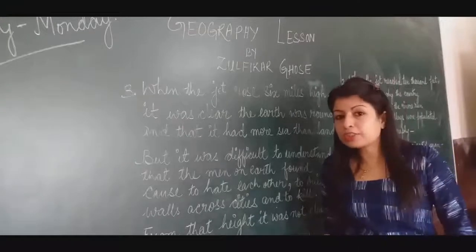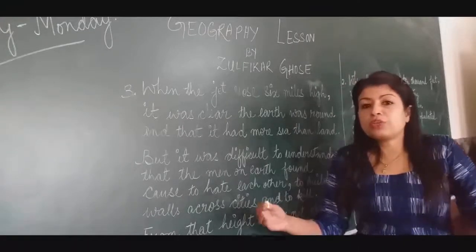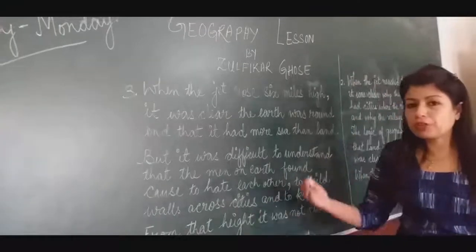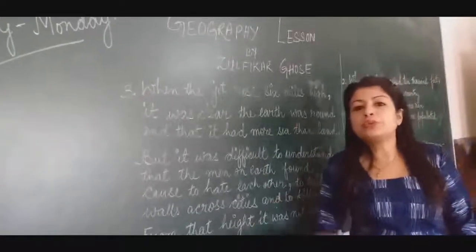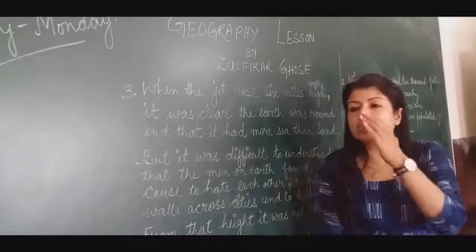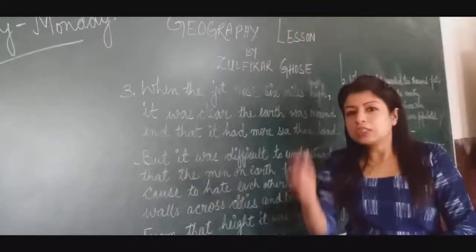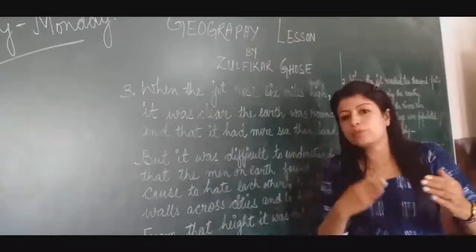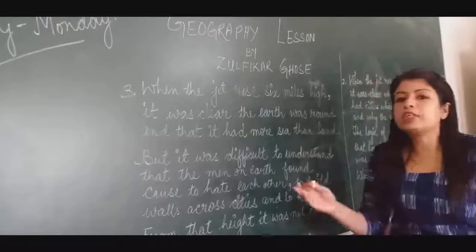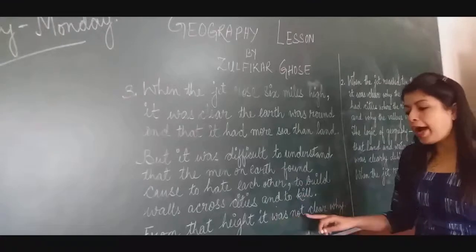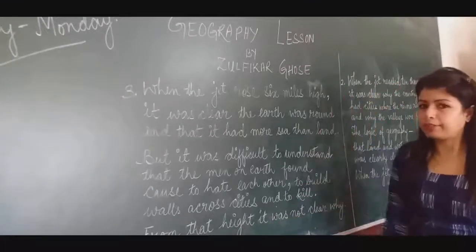But it was not clear to him that even though there is sufficient land and sufficient water, yet men are at each other's throat, to kill one another, to hate one another. They build walls across the cities. They don't want to see one another. What is the reason behind this hatred is not clear to the poet from the great height.